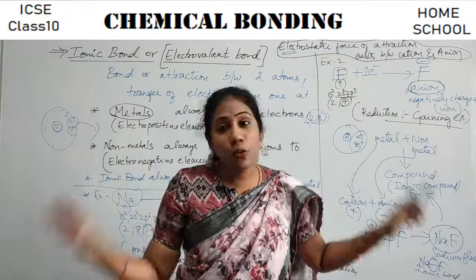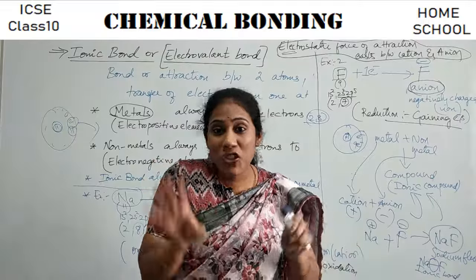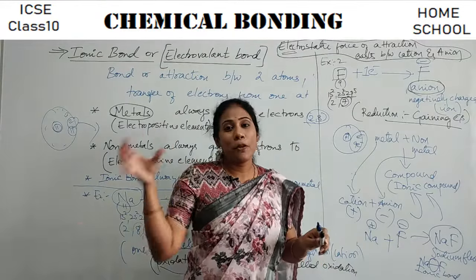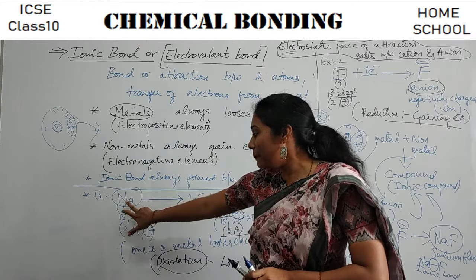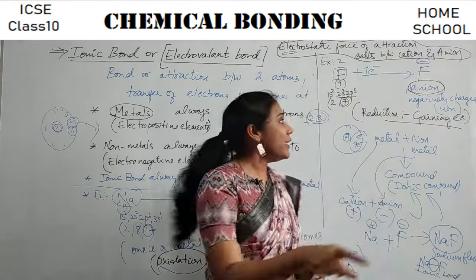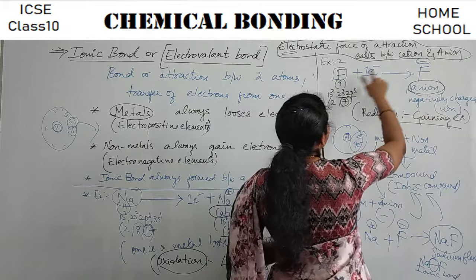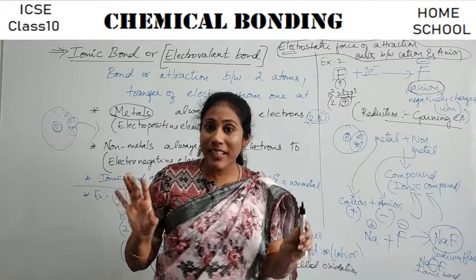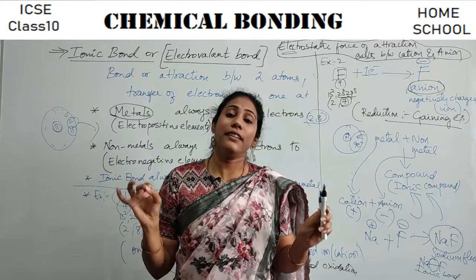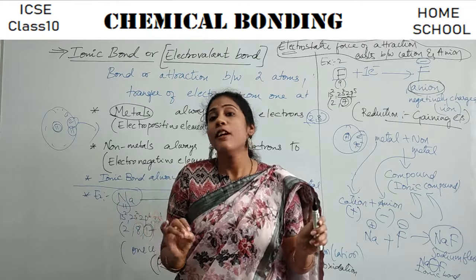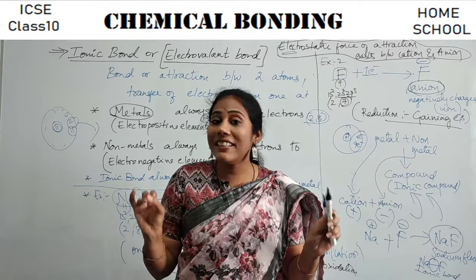Atoms are always neutral, guys. Ions are always charged. Either it can have a positive charge. How do you get a positively charged ion? When an atom loses an electron. When do you get a negatively charged ion? When an atom gains an electron, right? So this is the main basic introduction and the necessary basics one must remember about ionic bond.